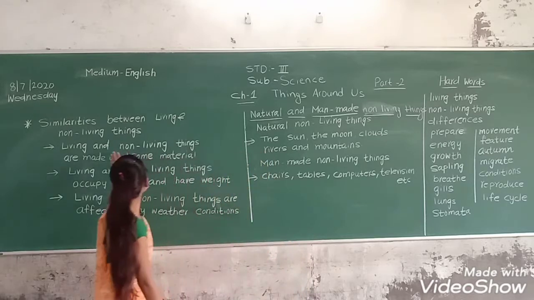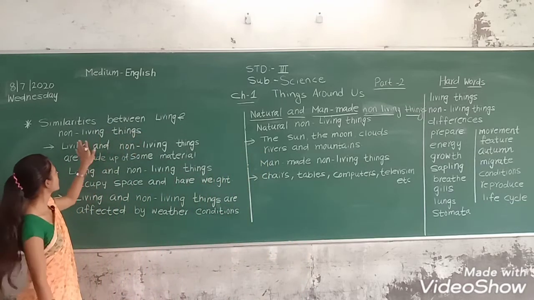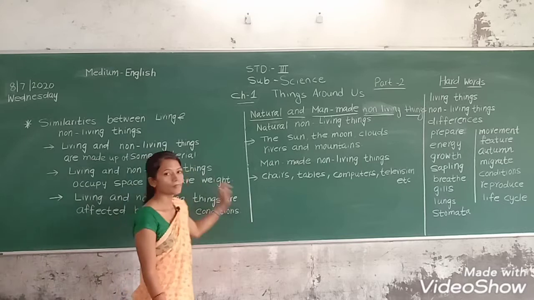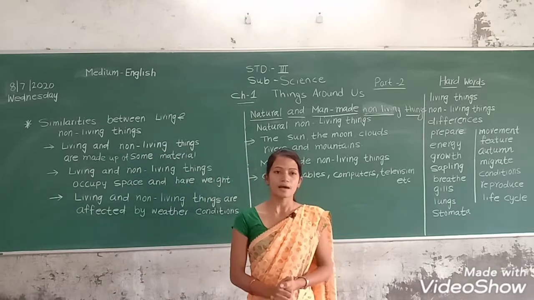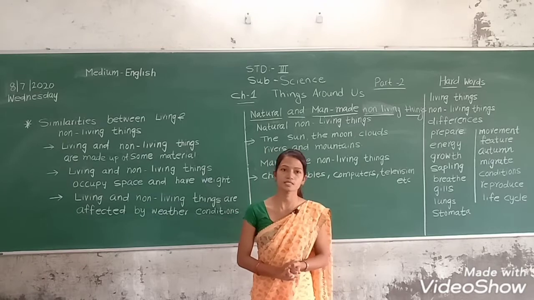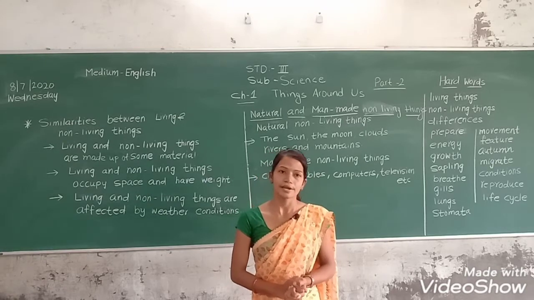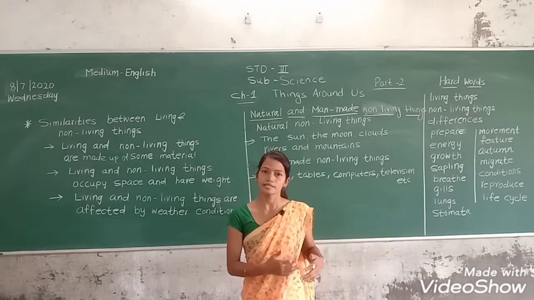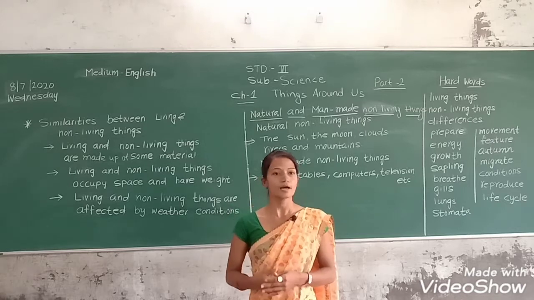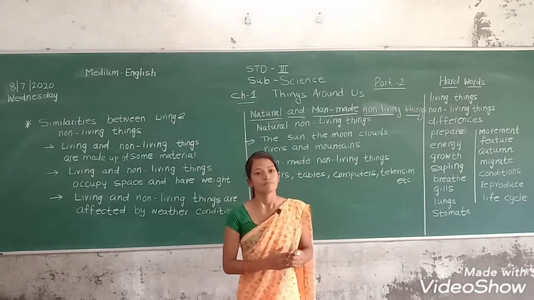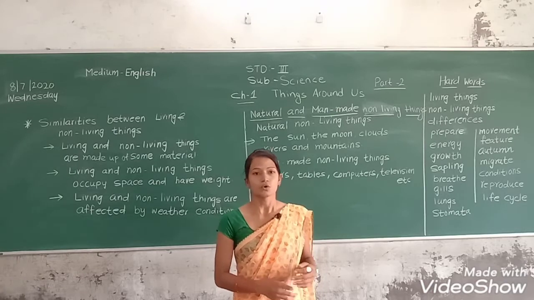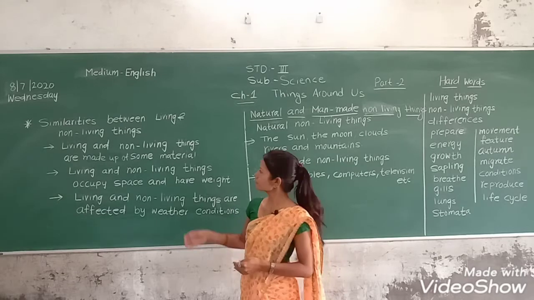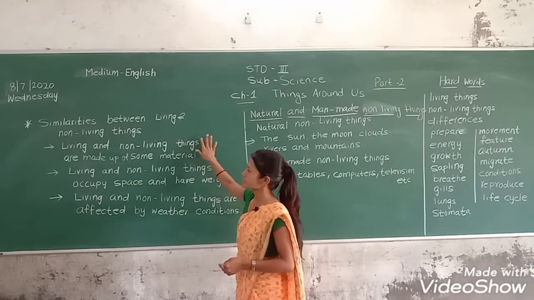So first, similarities between living and non-living things. Living and non-living things are made up of some materials. For example, the body of human beings and animals is made of skin, bone, flesh and organs, right? In the same way, a pen or a plate is also made of plastic or metal. So in this way, living things and non-living things are made up of some materials.